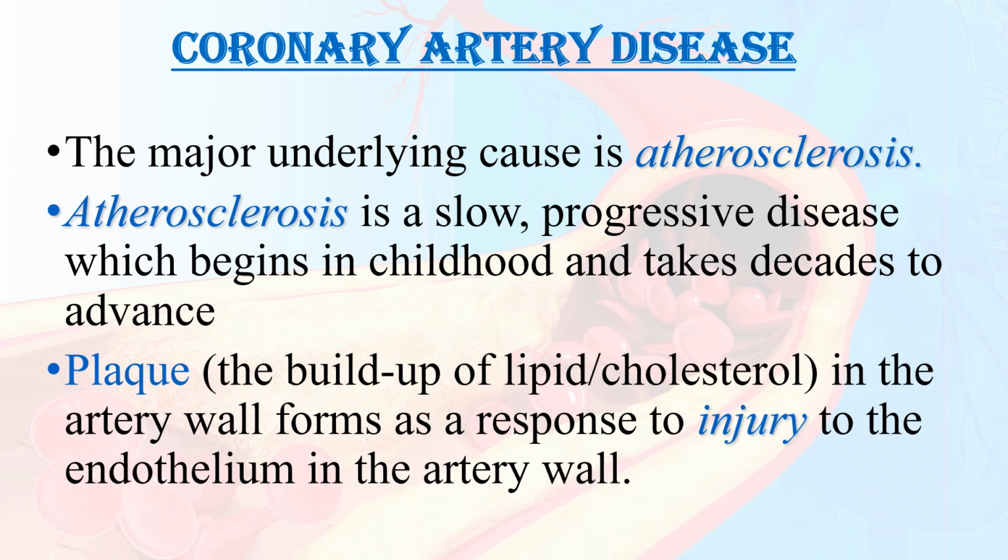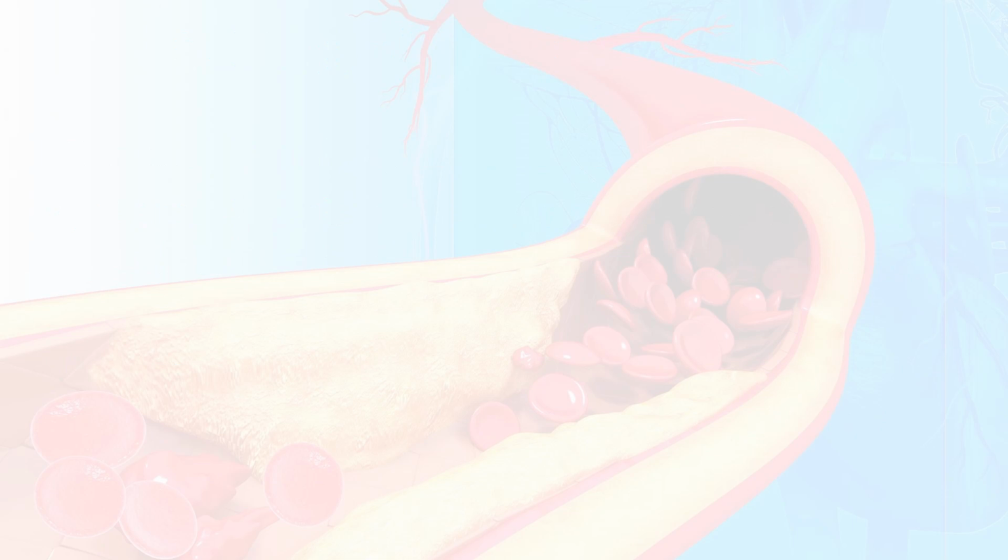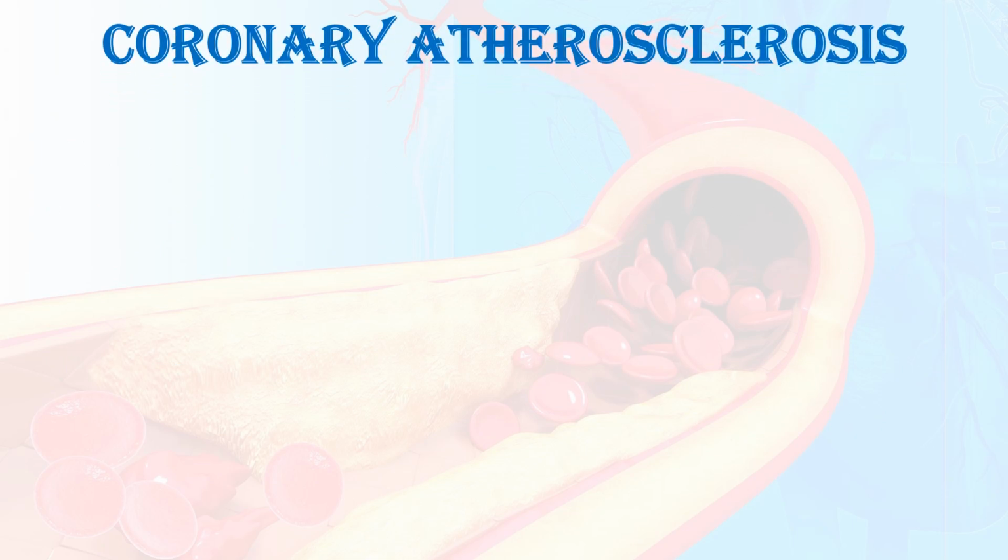A plaque, otherwise we used to say a buildup of lipid or cholesterol in the artery wall, forms as a response to injury to the endothelium in the artery wall. As you know, atherosclerosis is a collection of plaque, otherwise we say lipid or cholesterol, which is accumulated in the artery wall that further leads to complicated lesions. That is what atherosclerosis is. First we see what is atherosclerosis.